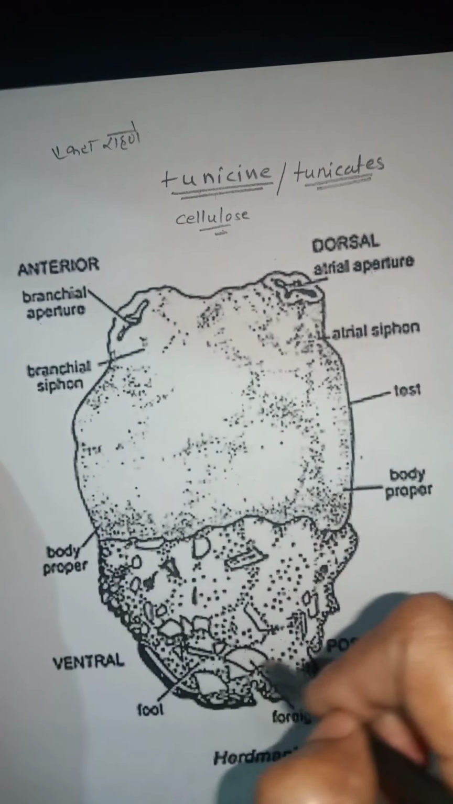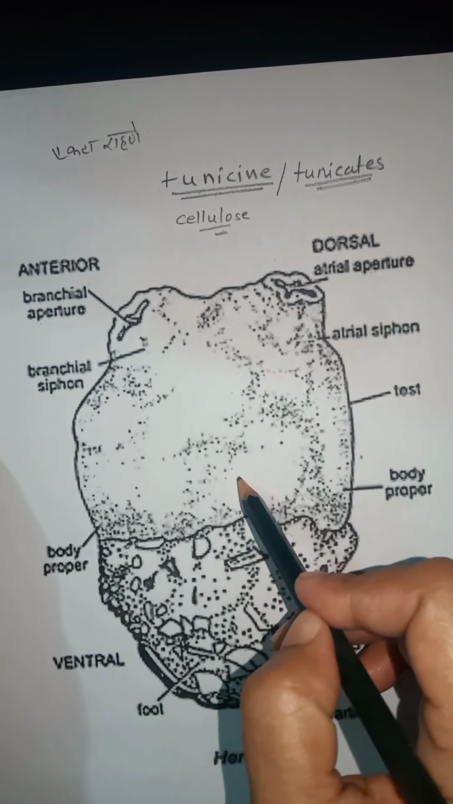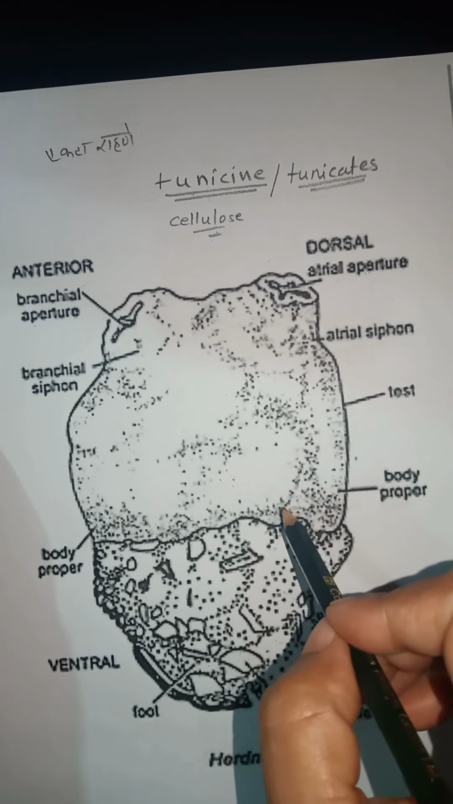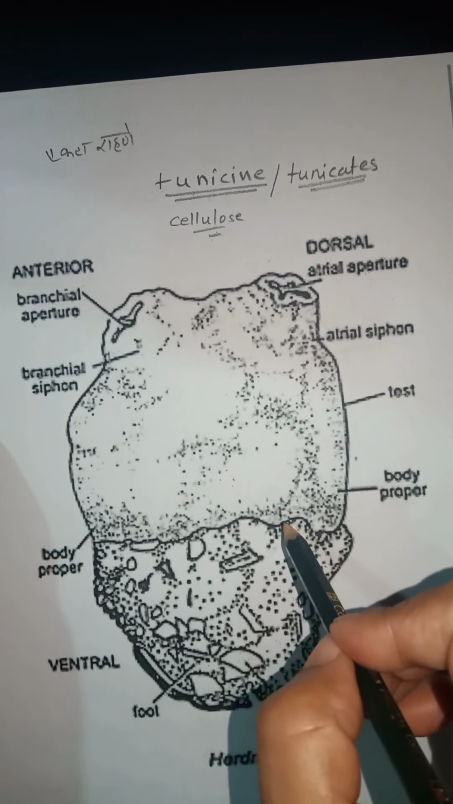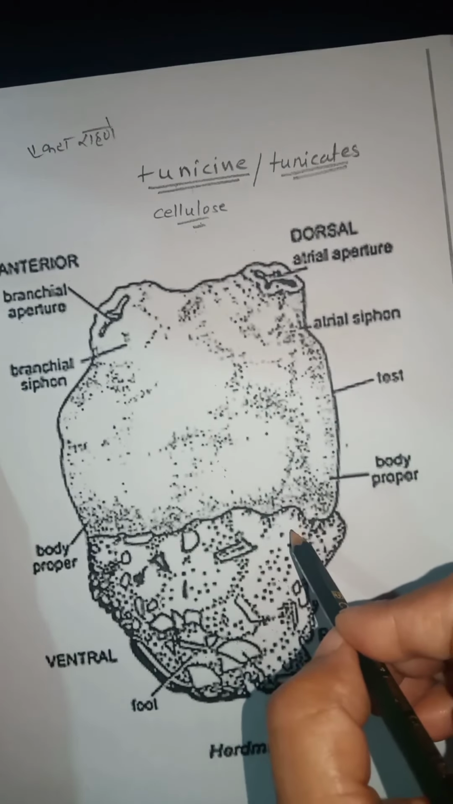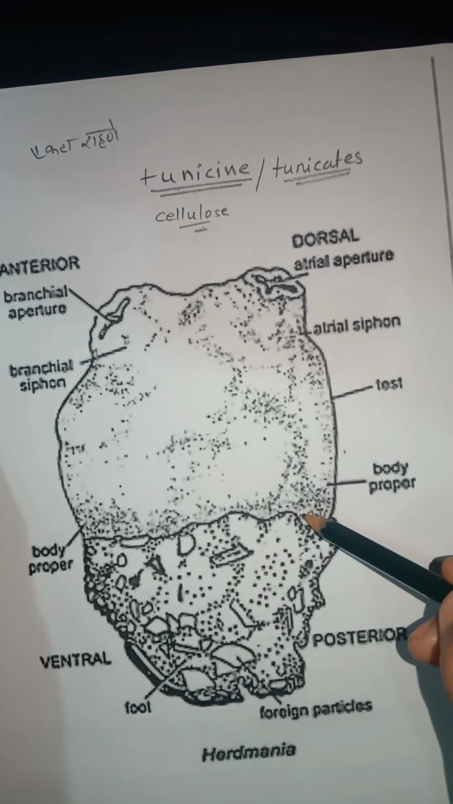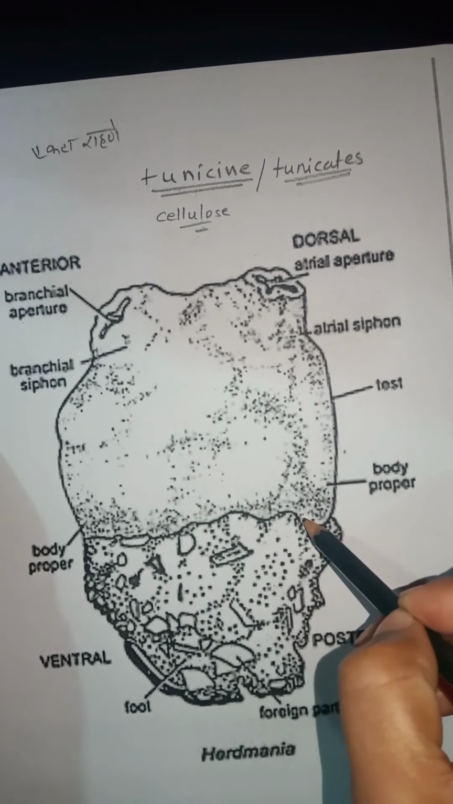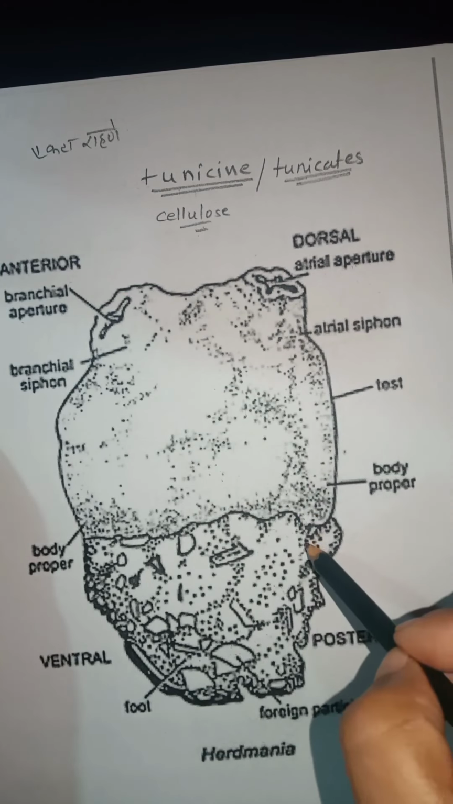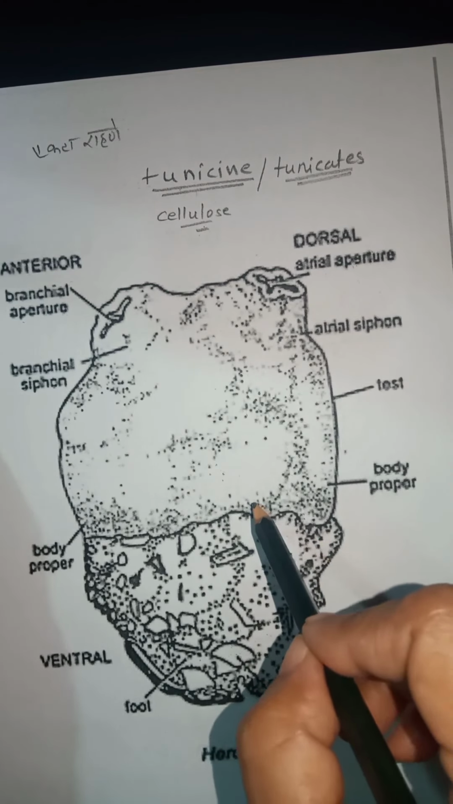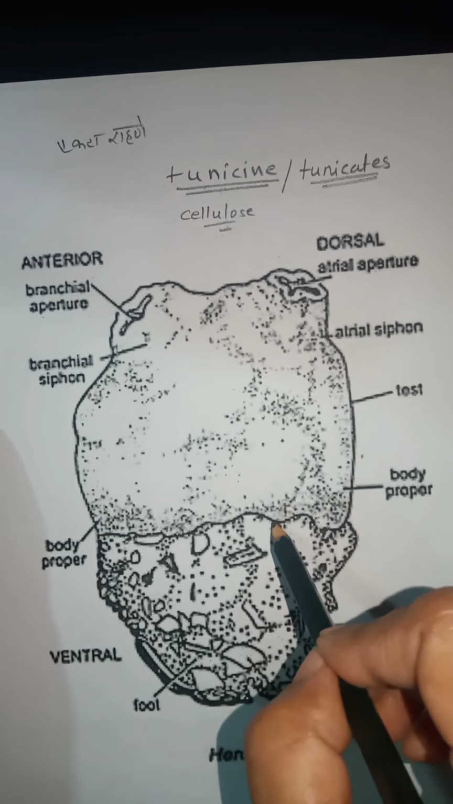Circulatory system is open type. That means their blood circulation is not in closed vessels. Therefore these are known as open circulatory system. In these, excretory system is lacking. That means there is no extra organ for excretion.